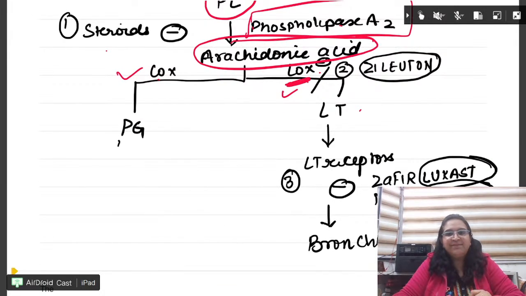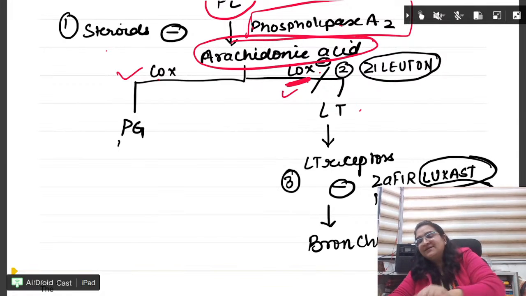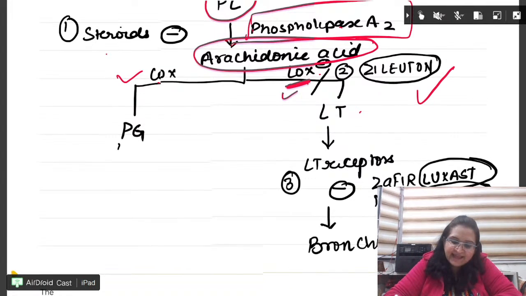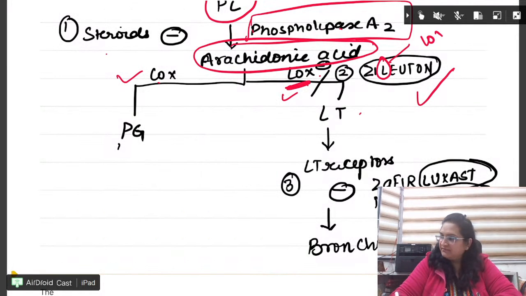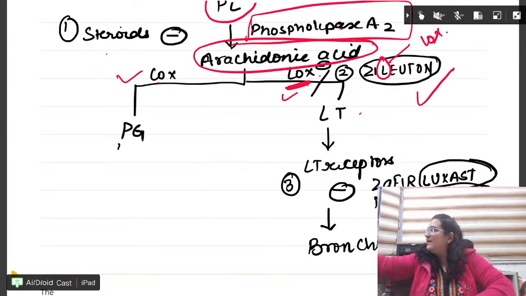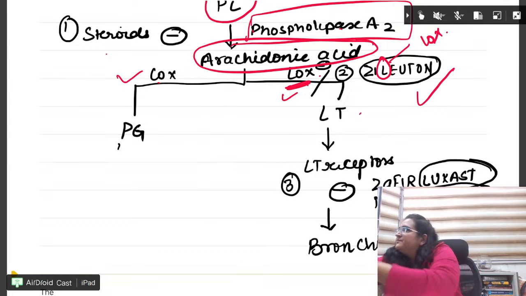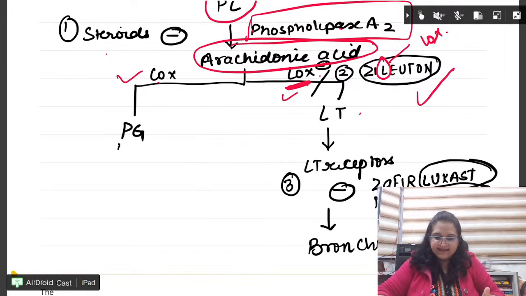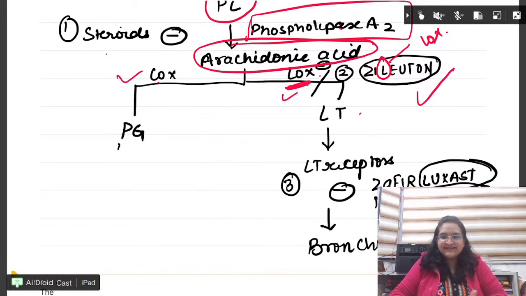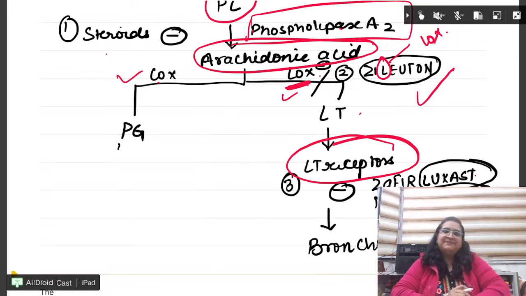Fine. So steroids act on the phospholipase A2. LOX enzyme, lipooxygenase enzyme inhibitor, zileuton. L आता है name में. So LOX. Right? Zileuton. And the zafirlukast, montelukast, they act on the LT receptor. Very, very, very important pharmacology questions.